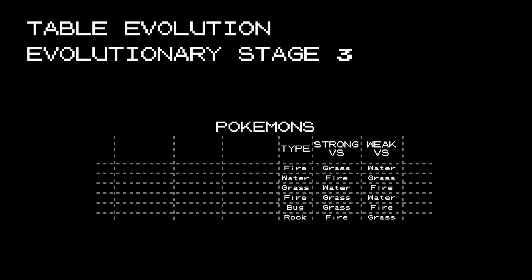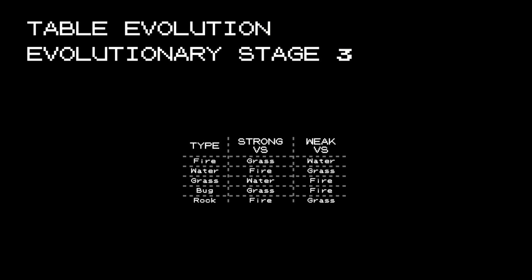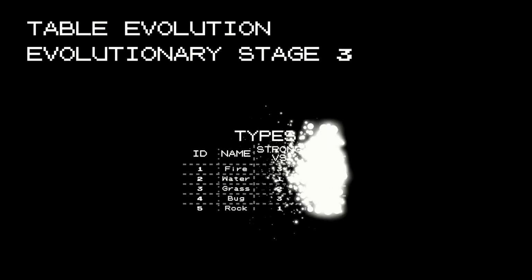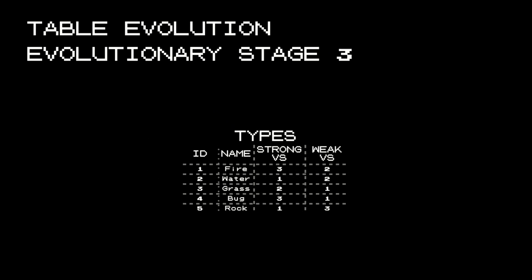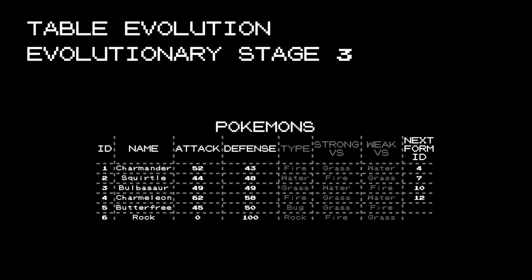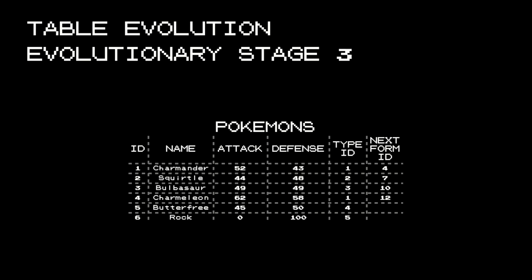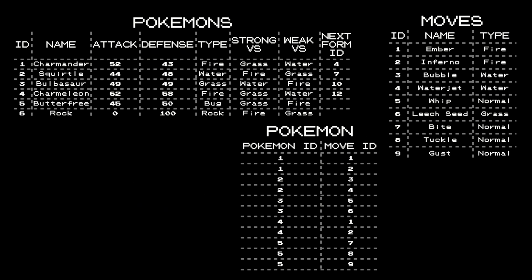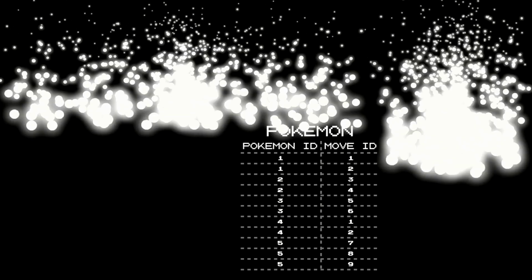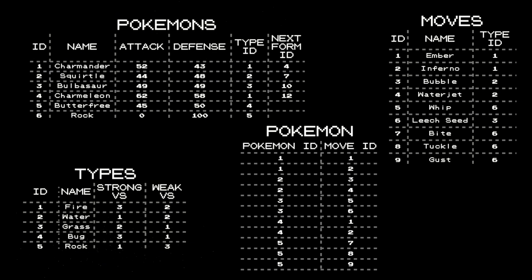We'll take that data, extract it, name the table, add the IDs. So instead of names, we have IDs, because strong versus another type, and so on and so on. And remove this from the main table. So here we are also using IDs. And that's it. Our Pokemon table has changed to something like this.